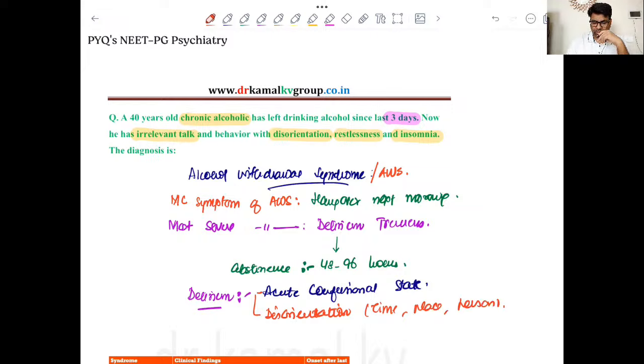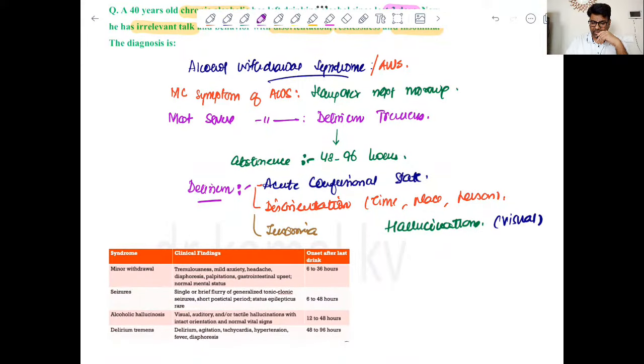The person might be agitated, there might be hypertension, and there is insomnia as well. And yes, of course, we can also add one more, that is hallucinations. So there can be visual hallucinations, and there can be tactile hallucinations.